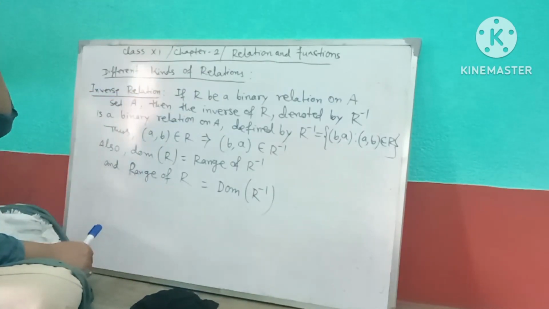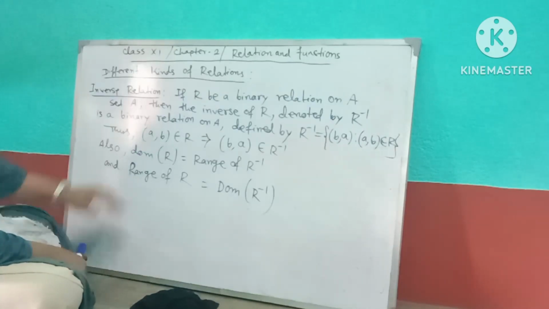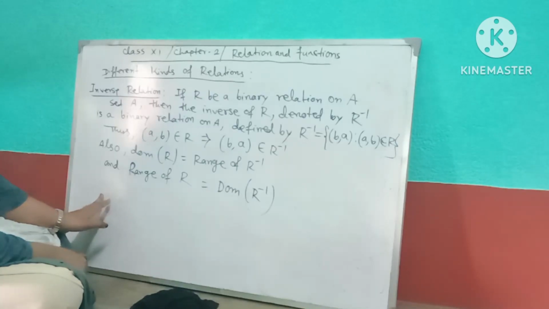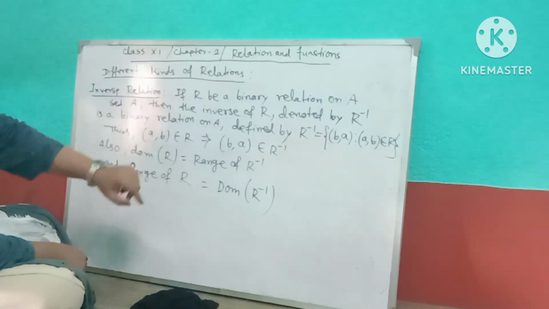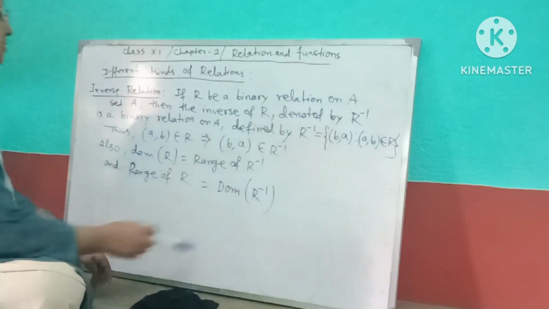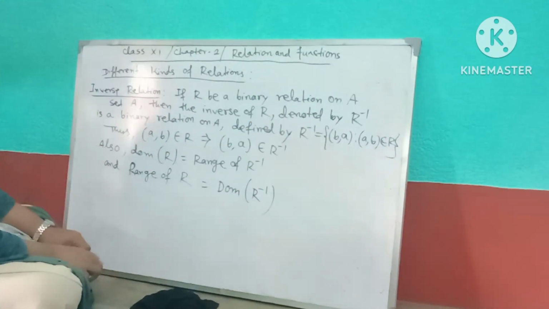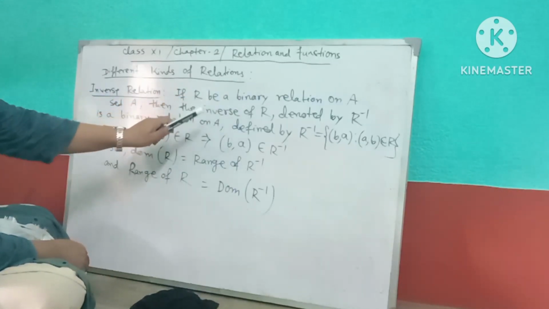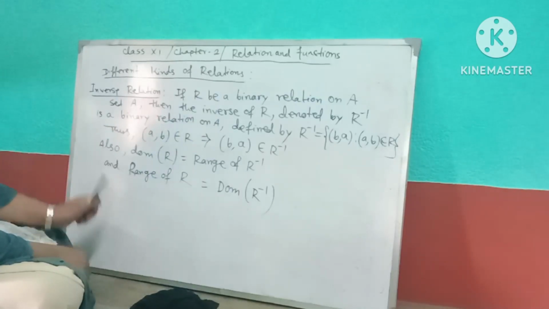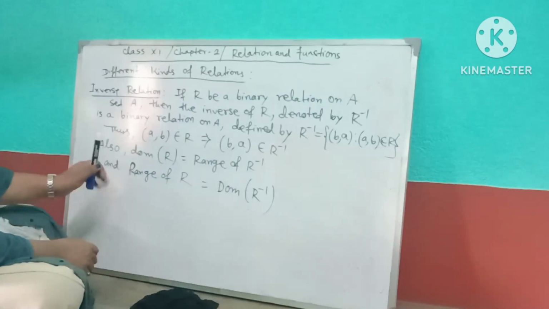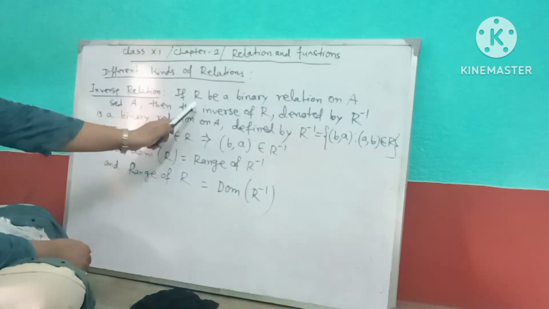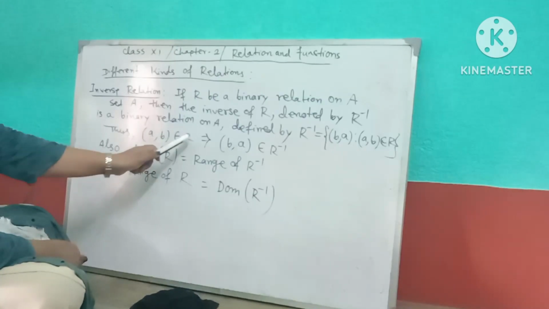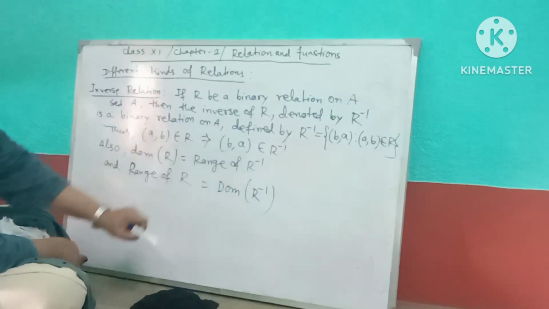We know binary relation, I have done in the previous class. So if R be a binary relation on A, then the inverse of R, which is denoted by R inverse, is a binary relation on A. Of course, R be a binary relation, then we can find the inverse of R. If any element (a, b) belongs to R, then (b, a) belongs to R inverse.